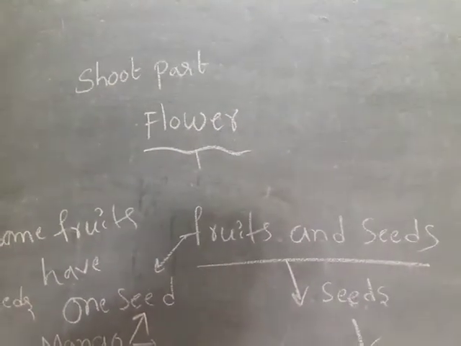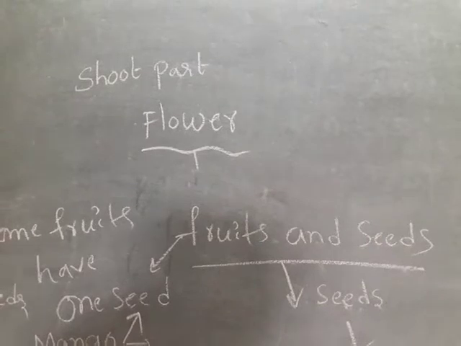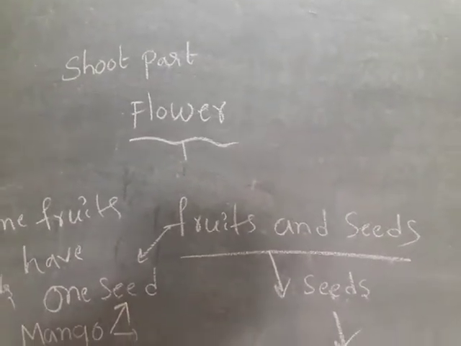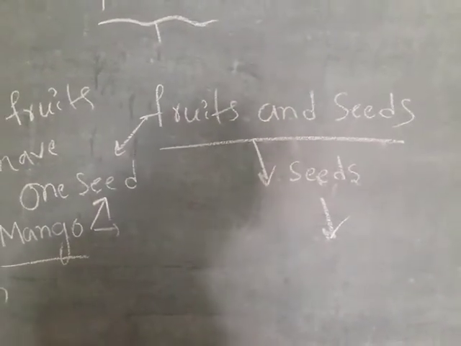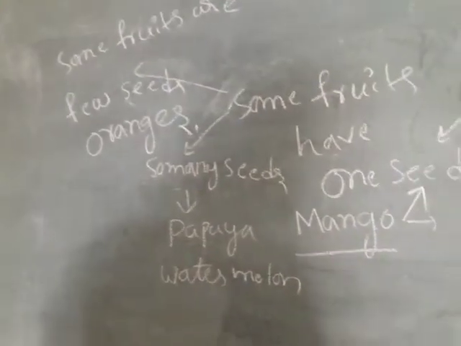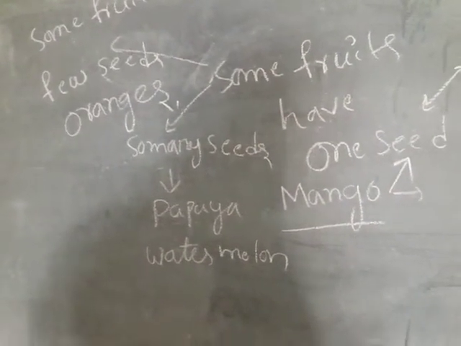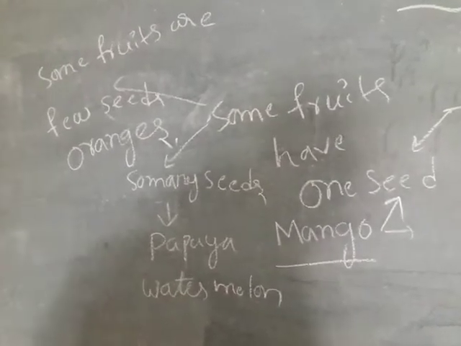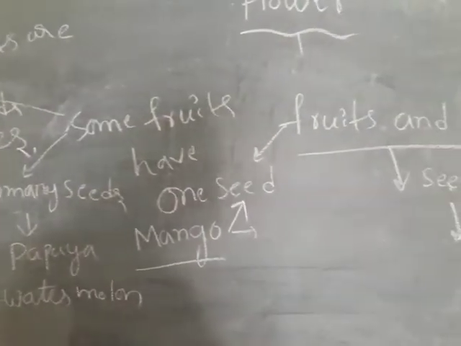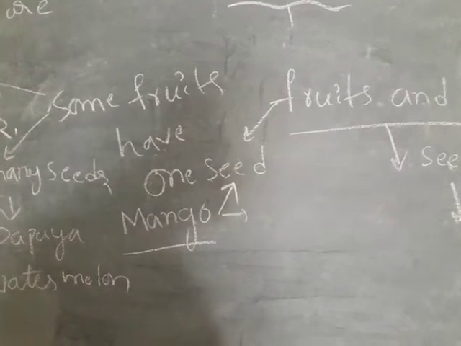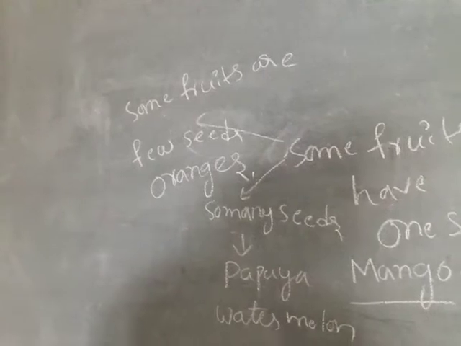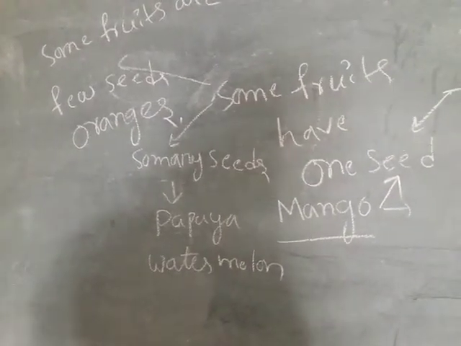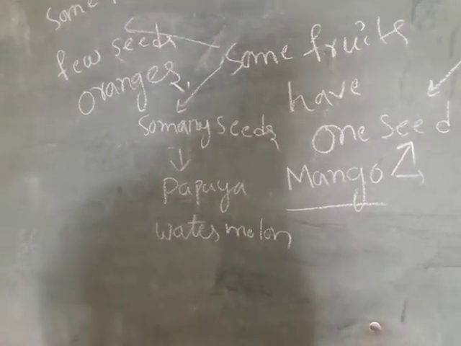You know, the flower is the most important part of the plant. This flower turns into fruits and seeds. Fruits have seeds inside them. Some fruits have one seed, some fruits have a few seeds, some fruits have so many seeds inside them. Okay. For example of one seed fruit, mango. Example of few seeds fruit, oranges. Example of so many seeds fruit, papaya and watermelon.